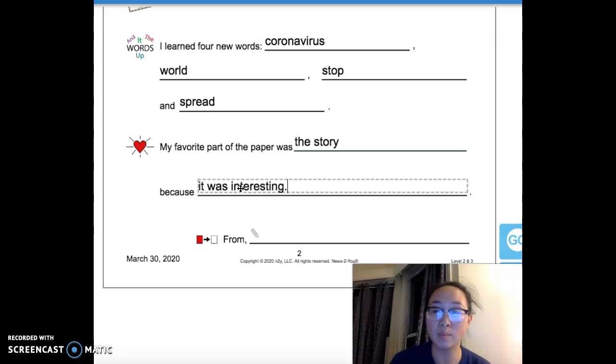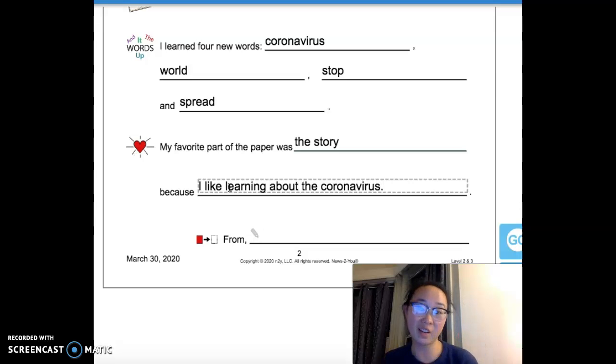My favorite part of this paper was the story because I liked learning about the new disease. Or actually, let's change that up a little. My favorite part of this paper was the story because I liked learning about the coronavirus. If this is not true for you and you're like, I did not like learning about the coronavirus, that's okay. You can change the sentence however you like. But I think this is a good sentence to start with if you do like it. So it says, once again, my favorite part of this paper was the story because I like learning about the coronavirus. And that's our last sentence of our letter.